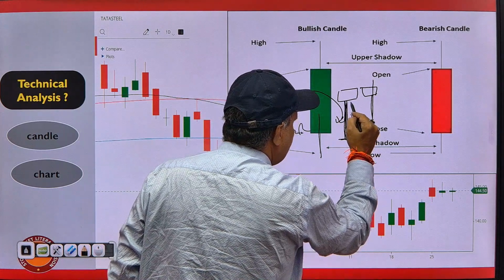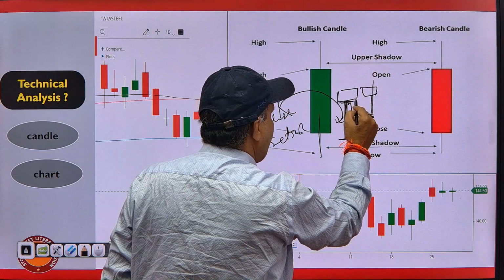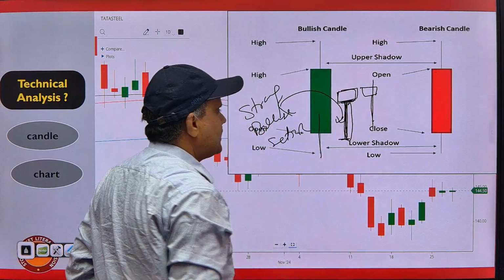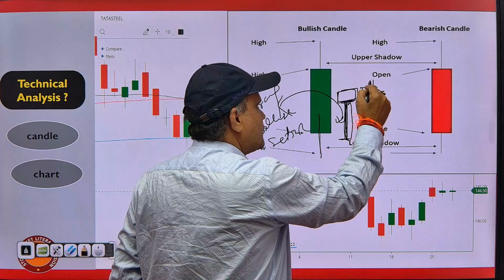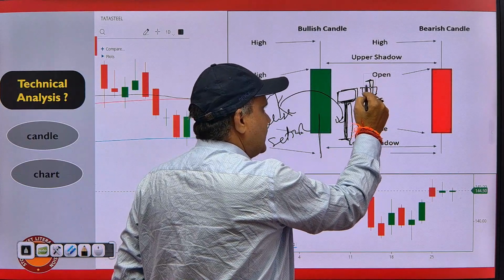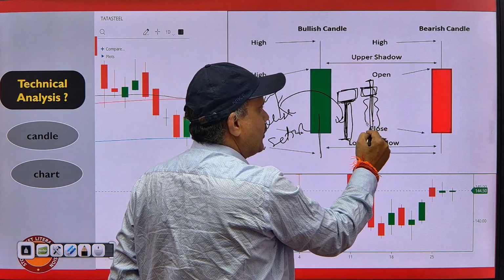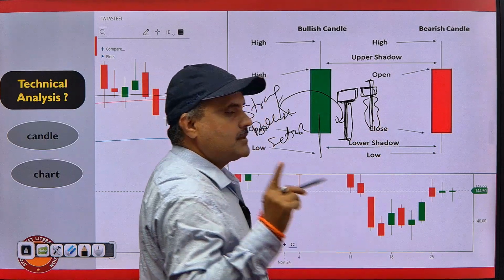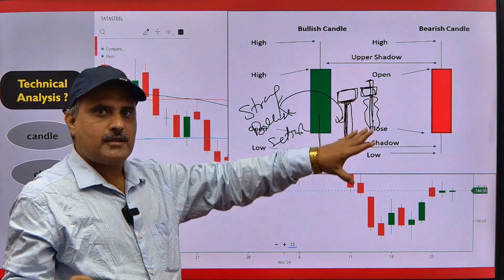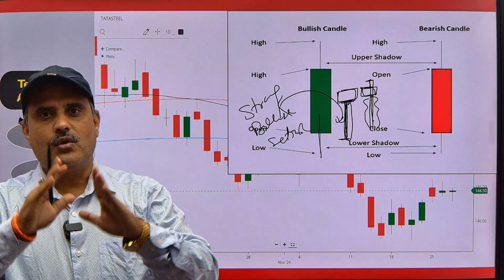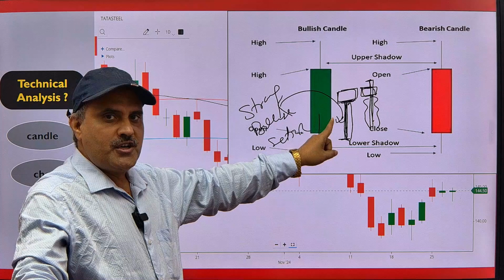They pushed up the price and the price went up, and due to this the candle has been formed. So this is a bullish candle. Similarly, the price goes till here and then closes here. That means the lower shadow is bigger, so there will be bullish sentiment. So whenever you see this type of candle, you should understand that we should go to buy the share, because these are bullish sentiment candles.